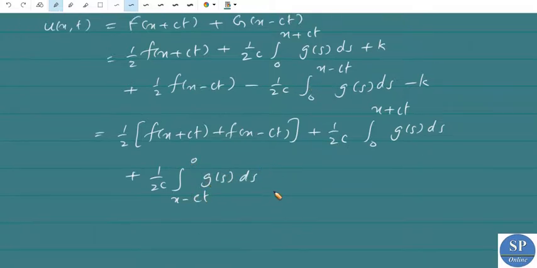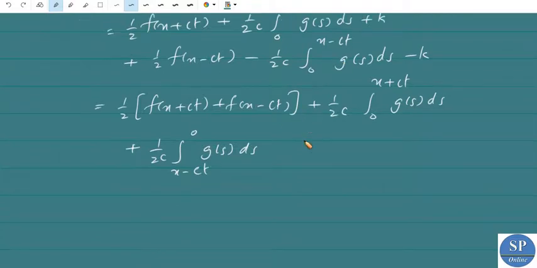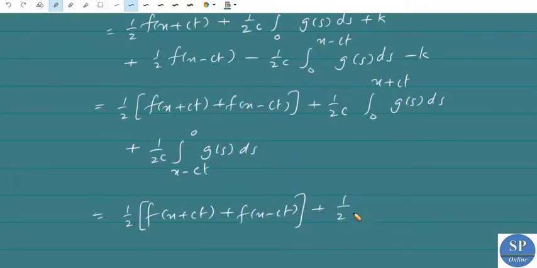Okay, so combining these two integrals, we get this is equal to 1 by 2 into f of x plus ct plus f of x minus ct plus 1 by 2c into integral from x minus ct to x plus ct g of s ds. So this is the solution of the Cauchy problem 1 and 2.